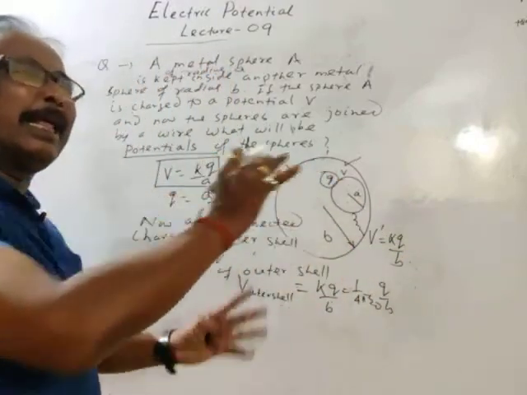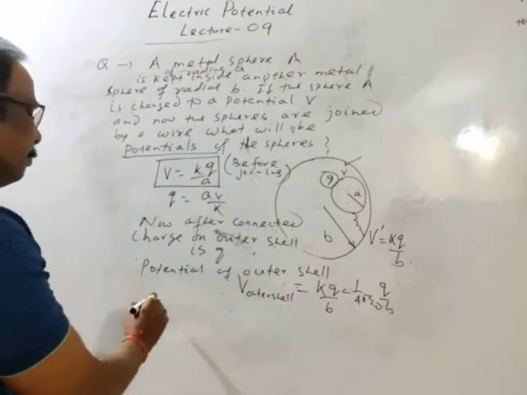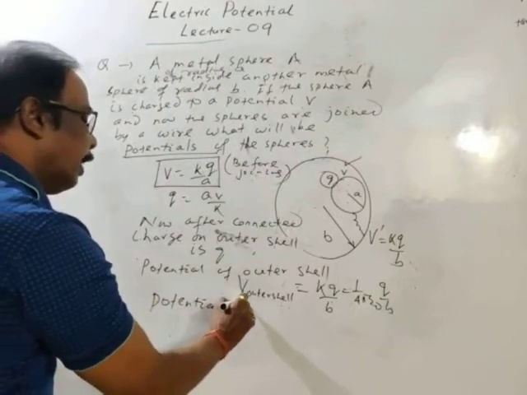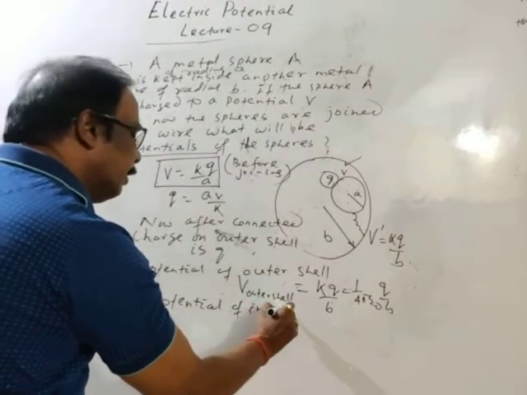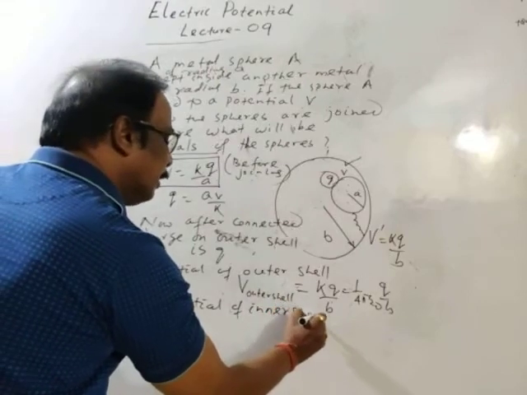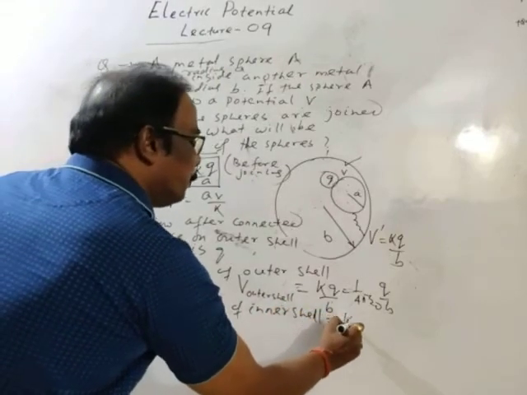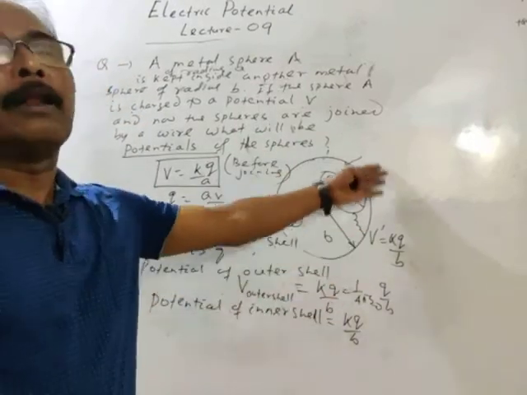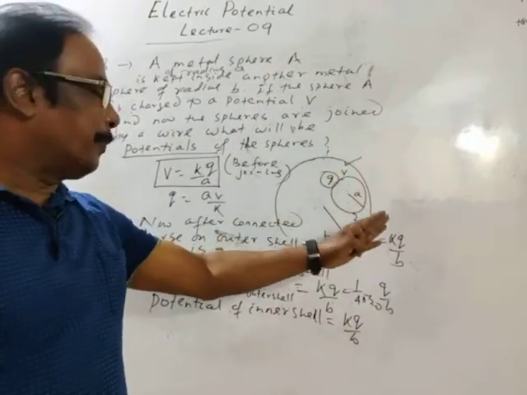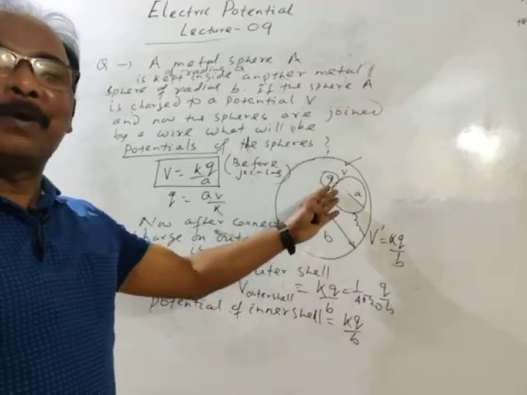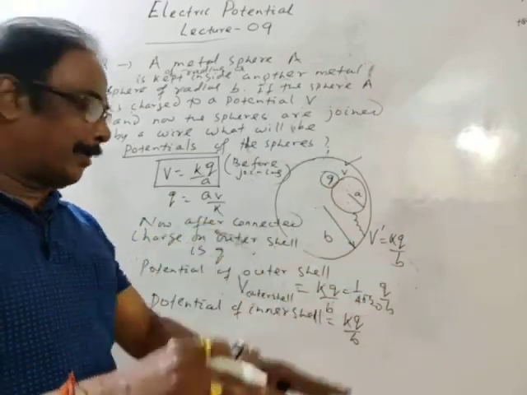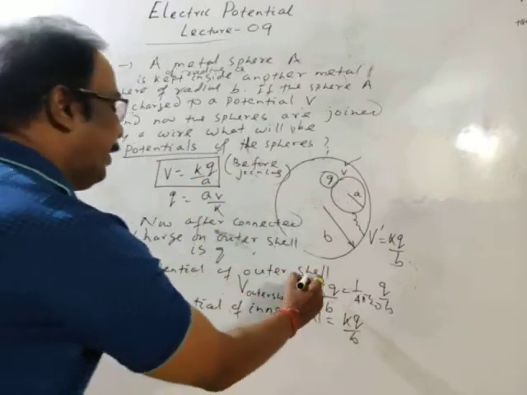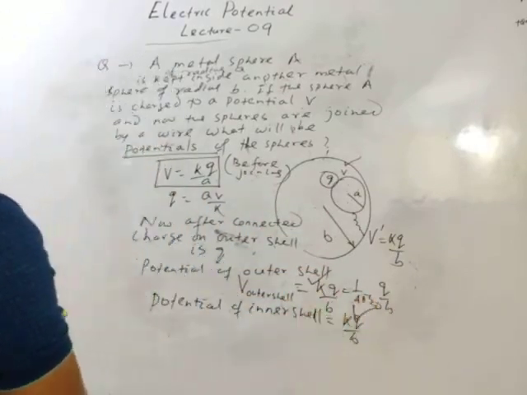Again, potential at any point inside the sphere, means potential of inner shell, is also KQ by B, because the inner shell is inside the outer shell. So potential on the surface is equal to potential at any point inside the surface. This is the answer, KQ by B and KQ by B.